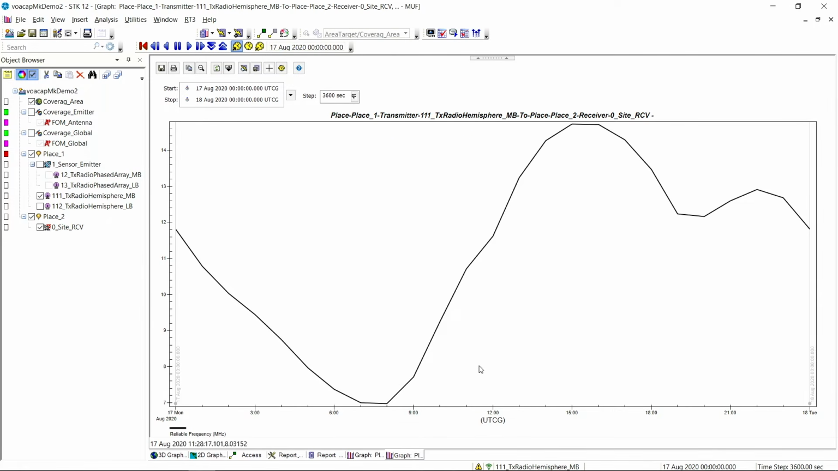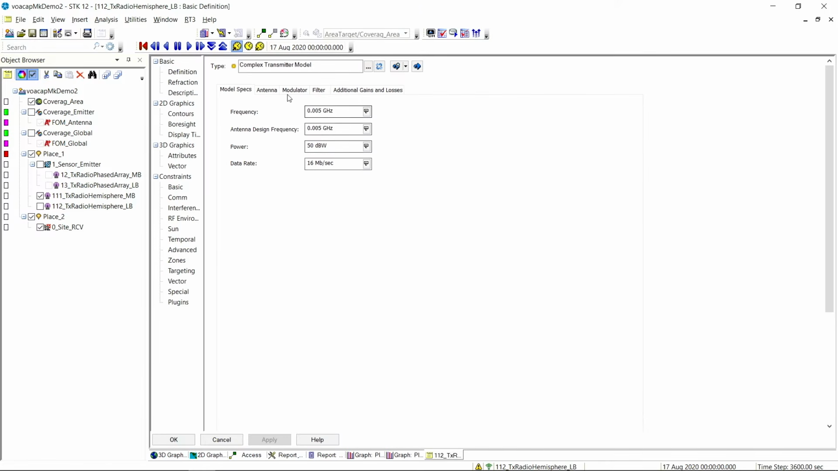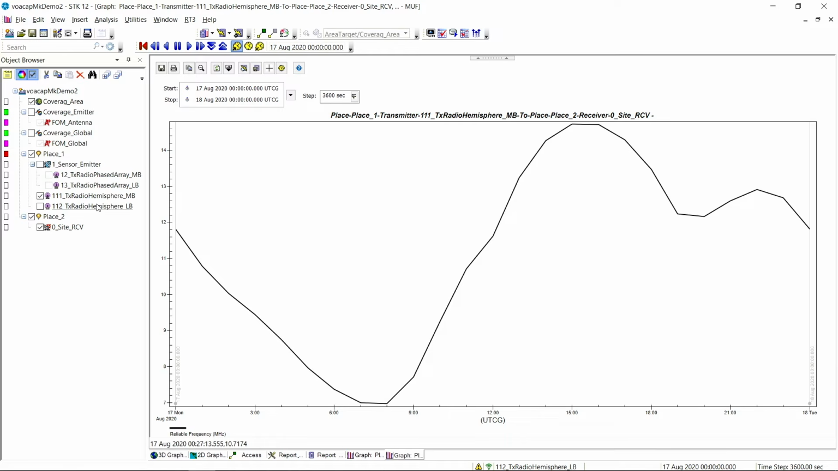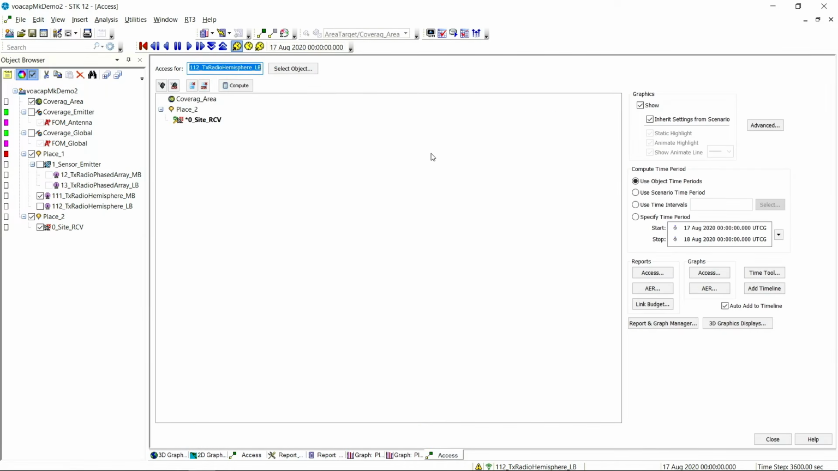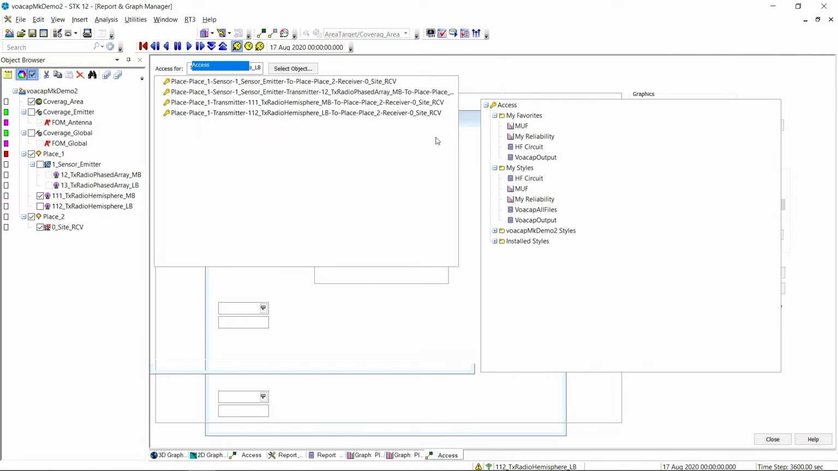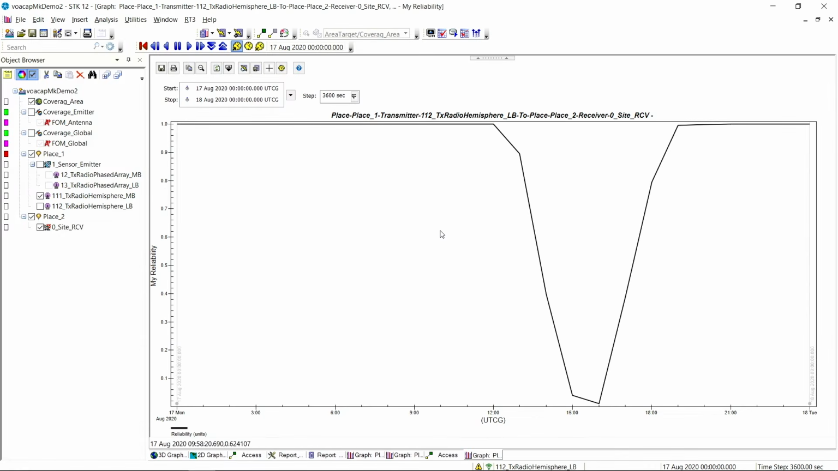So maybe we can ask ourselves, well, it looks like we can get away with 7 megahertz, but maybe we don't have 7 megahertz. Maybe it's being utilized, but we can use 5 megahertz. So what I did is I threw down another transmitter real quick. I copied that one, and I'll put in 5 megahertz here, and we'll just quickly run the reliability report on 5 megahertz to see what kind of reliability we can get out of 5 megahertz. And we can see the first half of the day, great. We have great reliability, but the second half of the day is not very good for 5 megahertz.